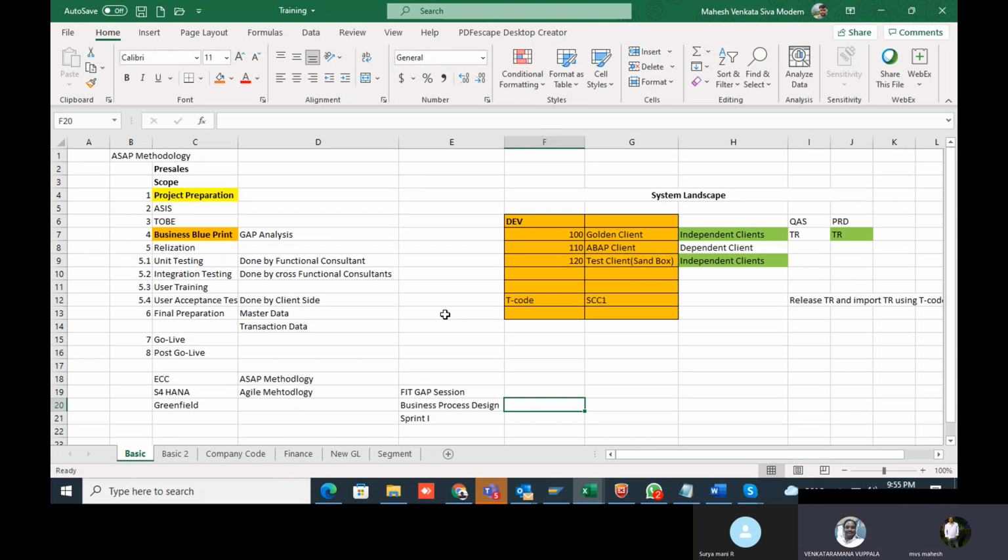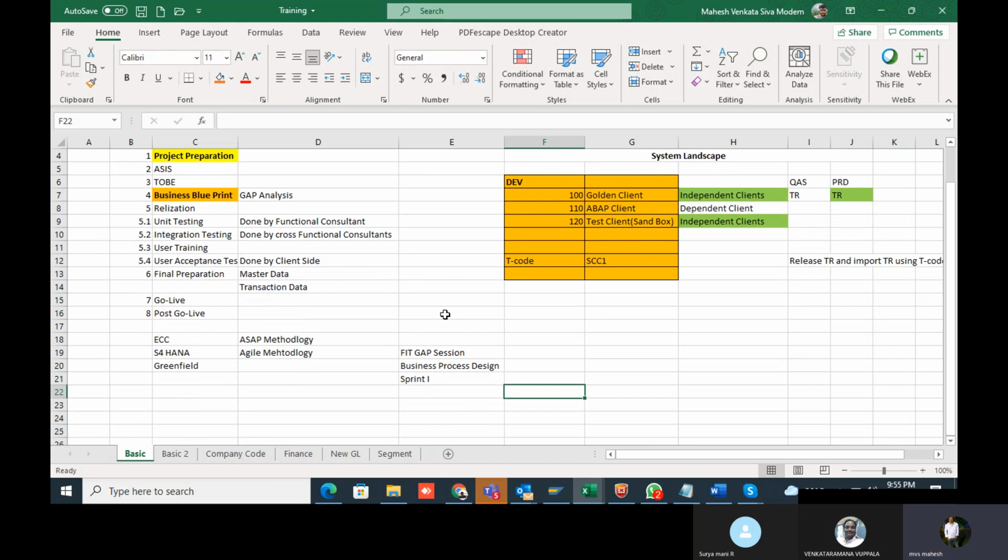In an S4HANA implementation we can usually keep three sprints: sprint one, sprint two, sprint three. In sprint one, it's only the FI part, module specific.